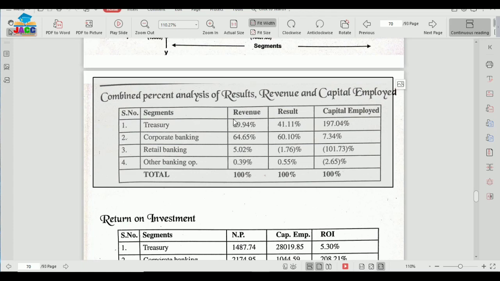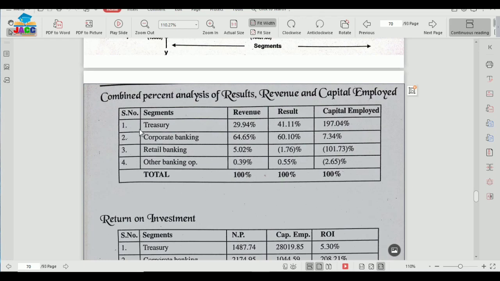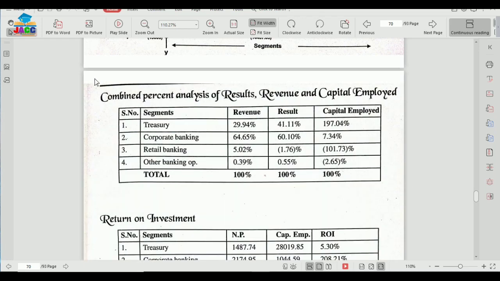It's showing that the treasury is showing a revenue of 29.94% in the overall 100% of the revenue, and treasury showing a profitability of 41.11% out of 100, and its capital employed 197%. So this way it is easy to draw the conclusions and observe the data.